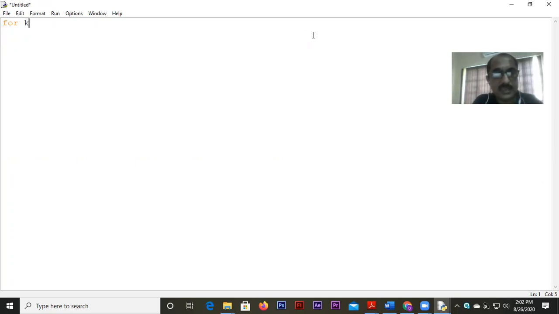Say I wrote for k in range, say 1 comma 7, right? Now, how many iterations or how many rounds will be possible? We know that if we write here 1 comma 7, then I will get 1, 2, 3, 4, 5, 6. These many values of k. So obviously, if there are 6 values of k, that means 6 times the loop will continue, right? So every round, when k changes its value, is called an iteration. What is it called? The word is